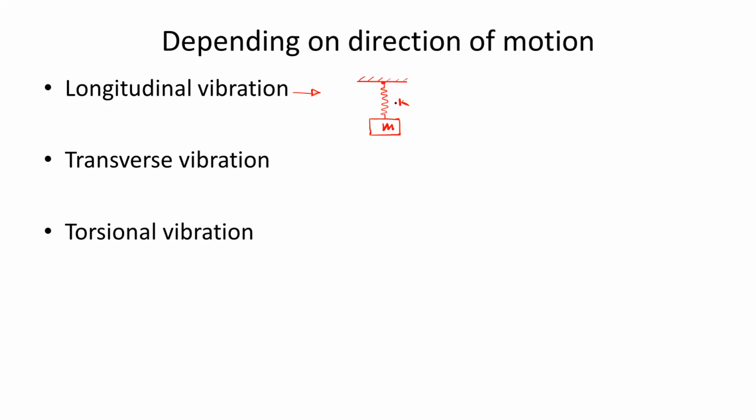So this is a simple spring mass system. If you displace this mass by applying some force F in the downward direction, then this mass will vibrate in this direction only.